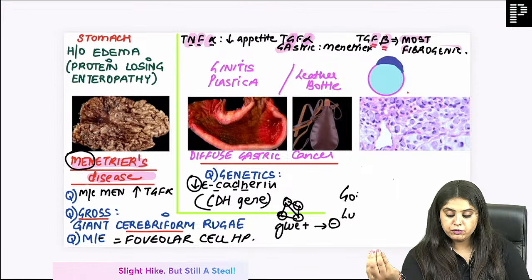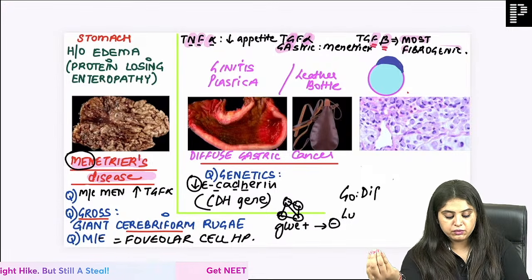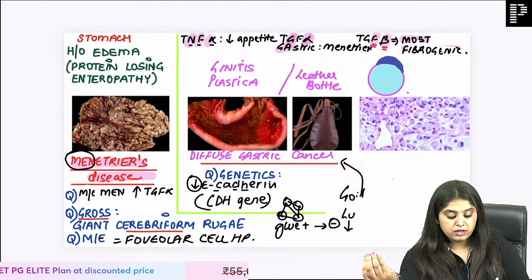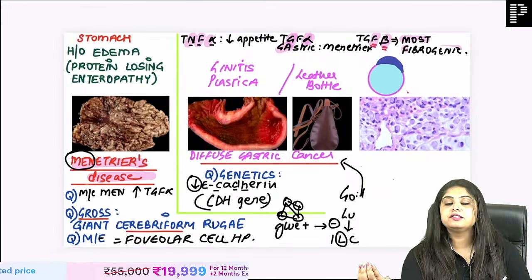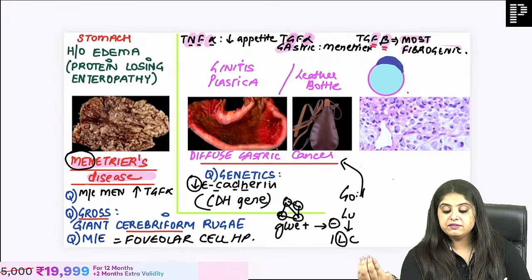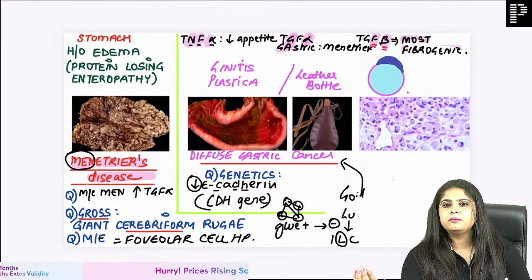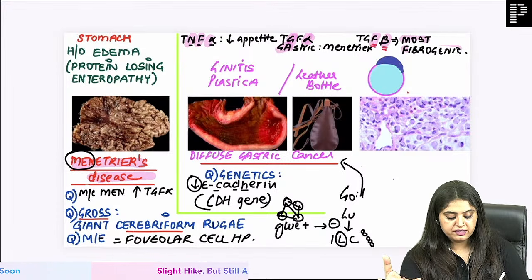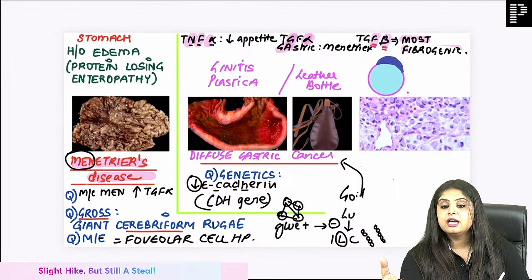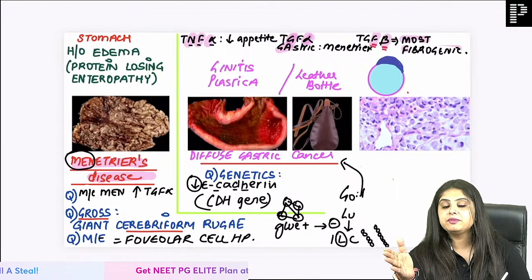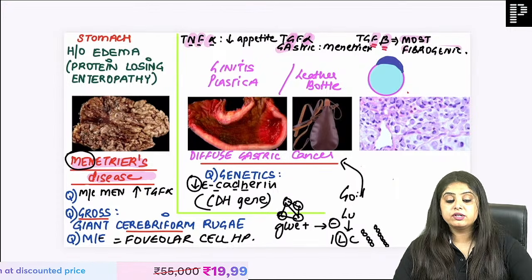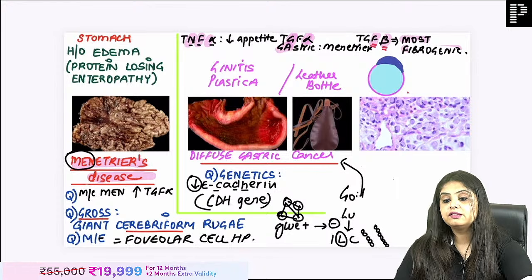GO is in front of you. Very good. Diffuse gastric cancer. I won't write it again. Diffuse gastric cancer. And LU is what? Invasive lobular carcinoma of the breast. Invasive lobular carcinoma breast, a breast photo as we go along, tell me. Invasive lobular carcinoma breast, you will study in surgery. How are the tumor cells arranged? Ma'am, they are arranged one behind the other. They are going to be arranged one behind the other. What is this known as? This is known as the signet ring appearance.